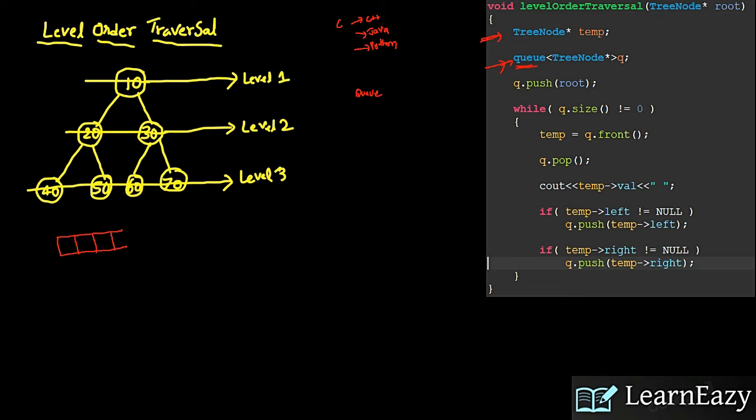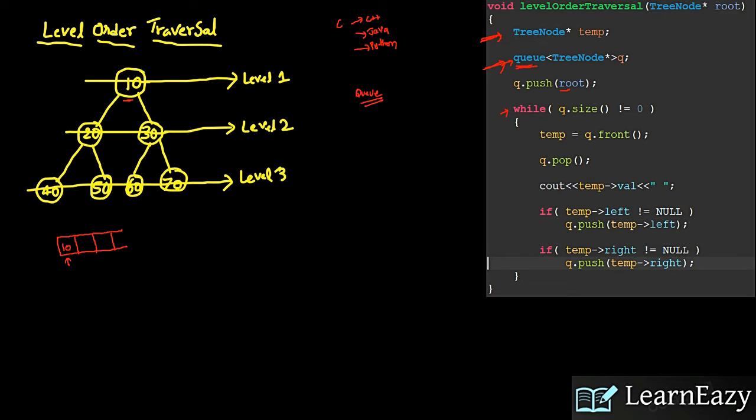Here I declared a node type variable and a queue. The idea behind level order traversal is that we achieve level order using a queue. So I declared a queue, and first I pushed the root node into the queue. Here the root node is 10, so 10 I pushed into the queue. After that I check whether the queue is not empty. Already I have 10 in the queue, so the queue is not empty.